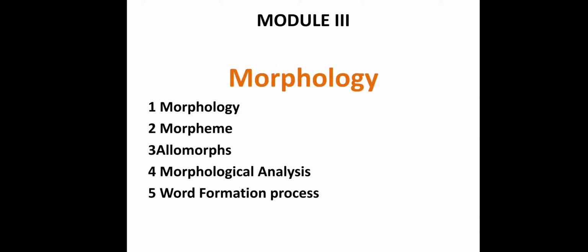After this there is module number 3, which is going to talk about morphology: the morphemes, the allomorphs, the morphological analysis and the word formation process. We are going to talk about the morphological analysis of any word, how words are exactly formed, and the word formation process. So this is also one of the very important modules in this paper.